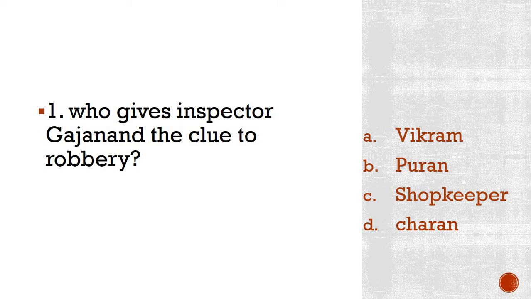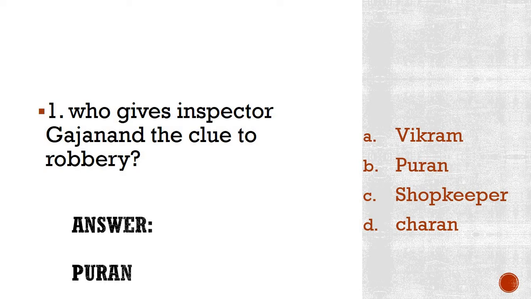So, if you have written the answer, let's see what the correct answer is. The correct answer is Puran. Puran gave the hint to Inspector Gajanand when Gajanand was inspecting in Charan's house. So, Puran is the right answer.